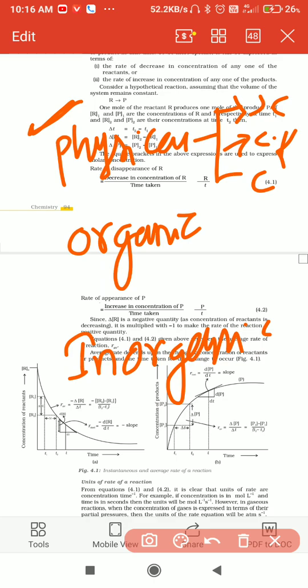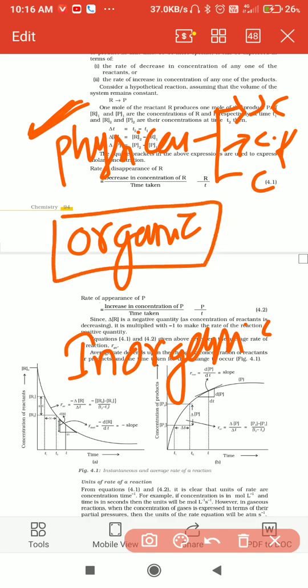First you have to start with physical chemistry only. Next, after completing physical chemistry, the organic functional groups: alcohol, phenol, aldehyde, next ketone, then carboxylic acid, amide, amino, all these functional groups. You write them in this manner.